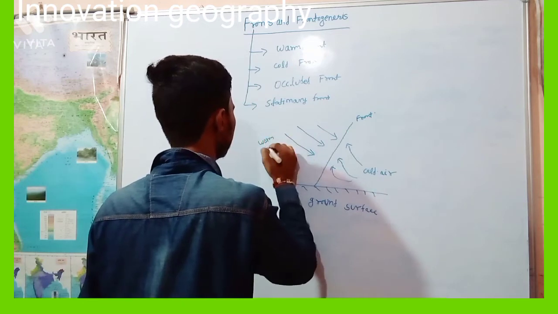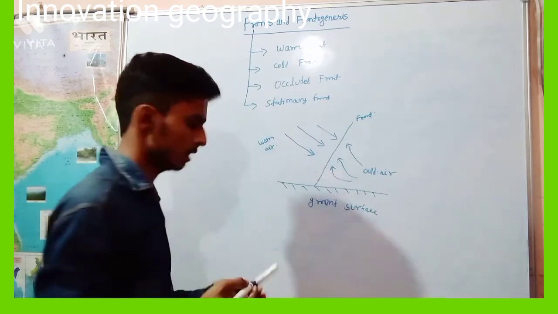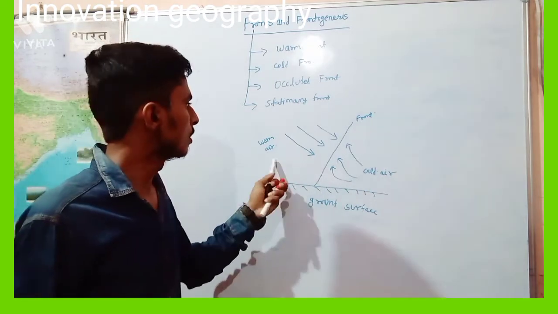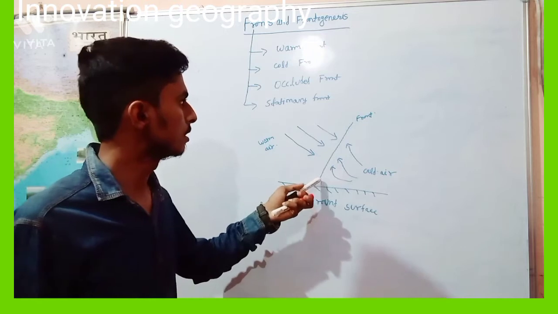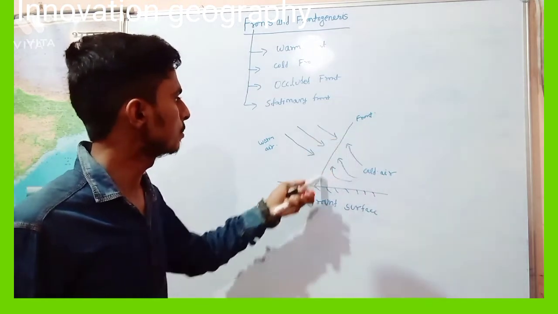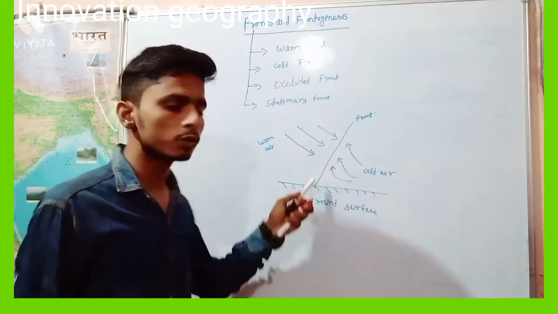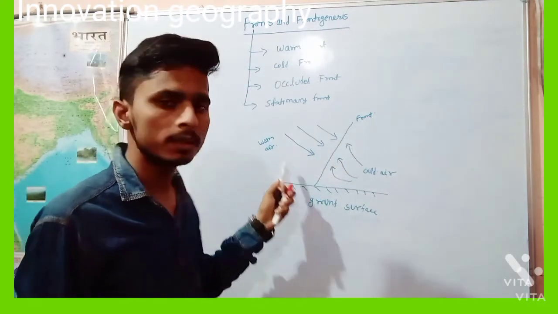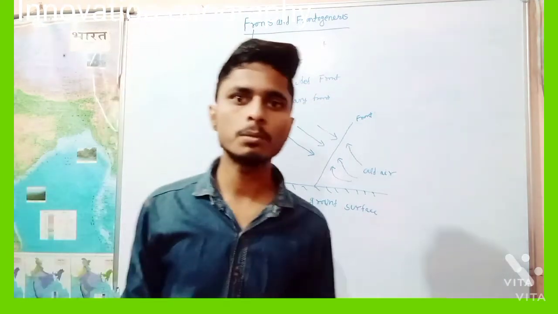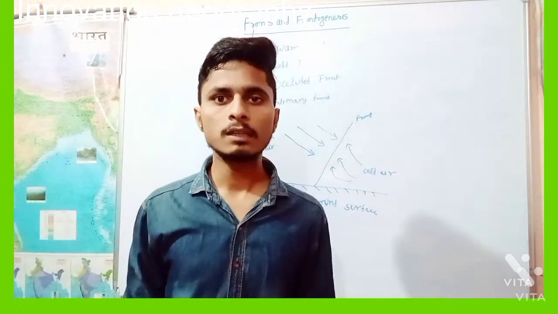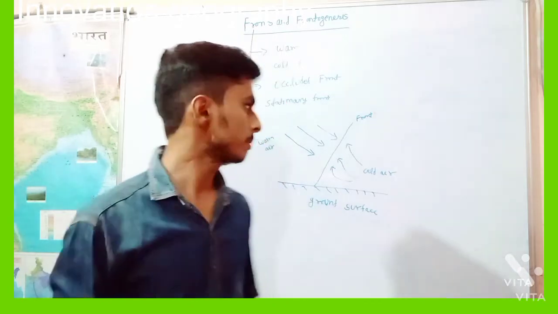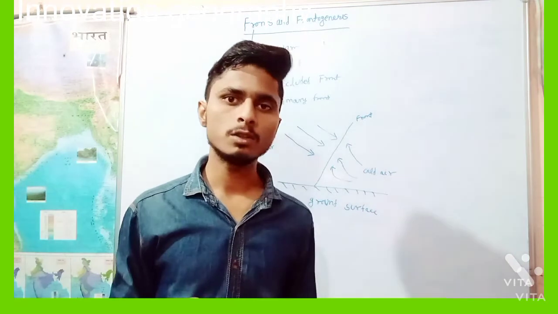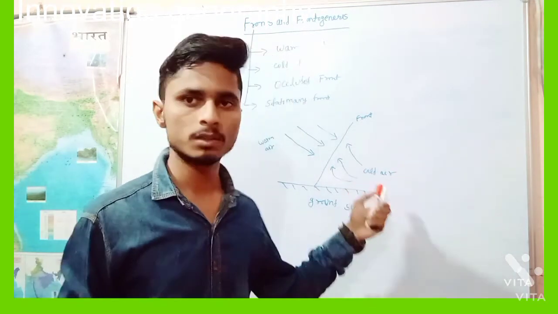A warm front is created along a sloping boundary along which warm air is active and aggressive and slowly rises up over the cold air.